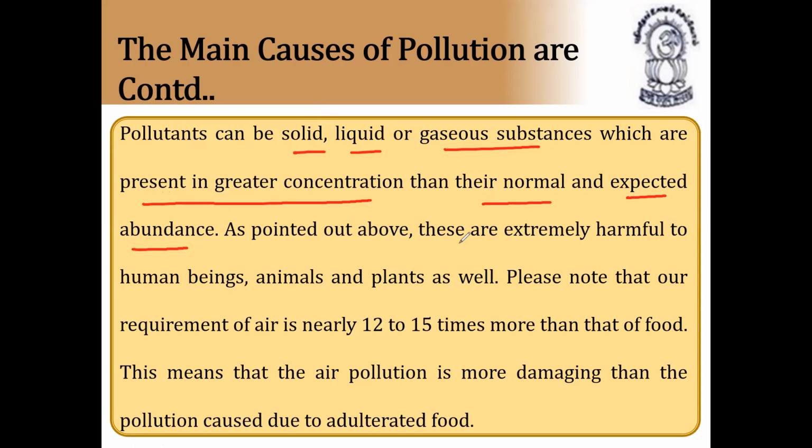As pointed out above, these are extremely harmful to human beings, animals, and plants as well. Please note that our requirement of air is nearly 12 to 15 times more than that of food. Without air, we cannot survive. This means that air pollution is more damaging than the pollution caused by adulterated food. If food pollution takes place, only the person is affected, but if air pollution takes place, the entire nation, the entire world is affected. That's why controlling air pollution is most important.